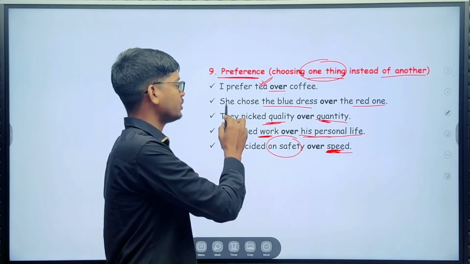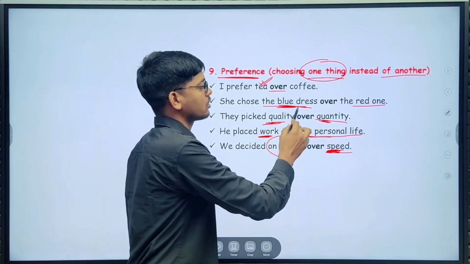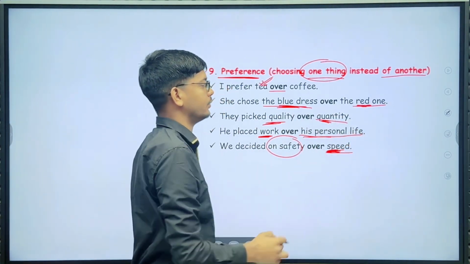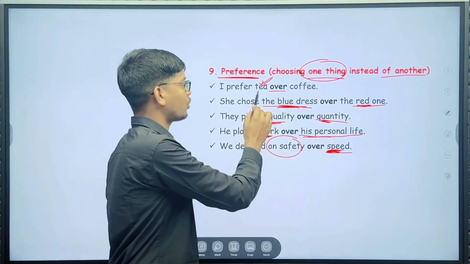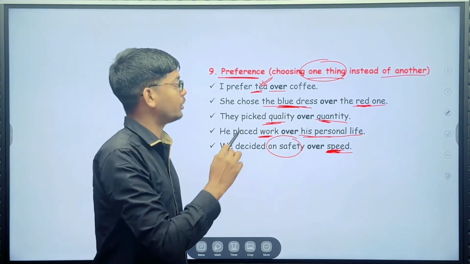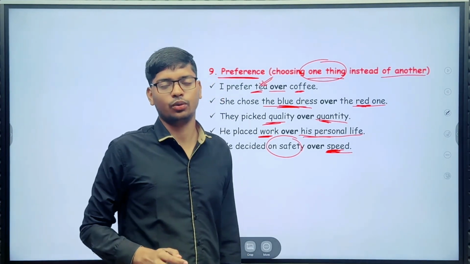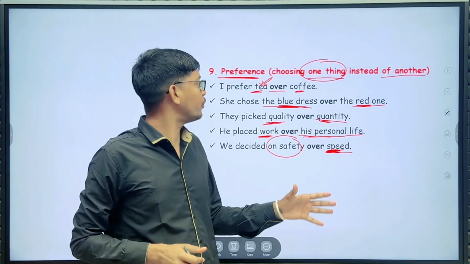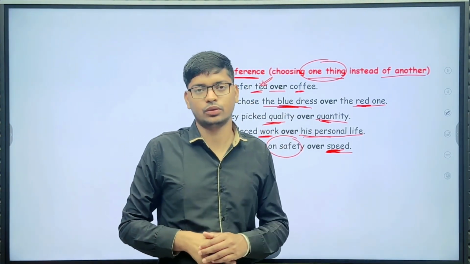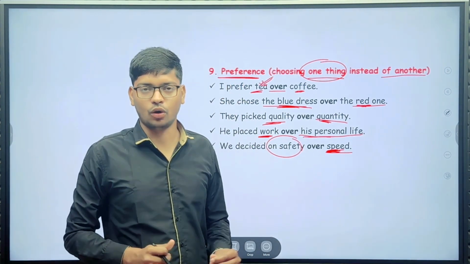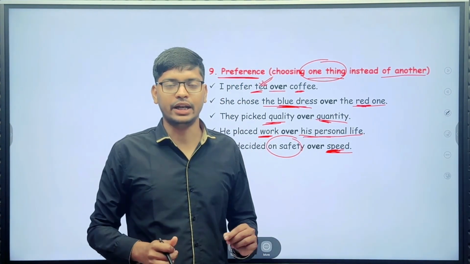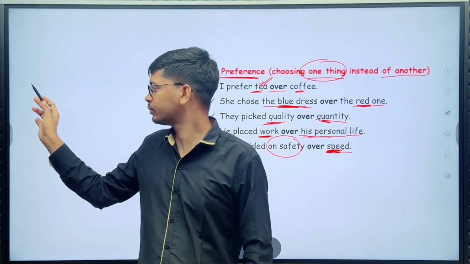She chose the blue dress instead of the red one. I choose tea, not coffee. So in the sense of preference, you can easily use "over." Let's see the next use of "over."